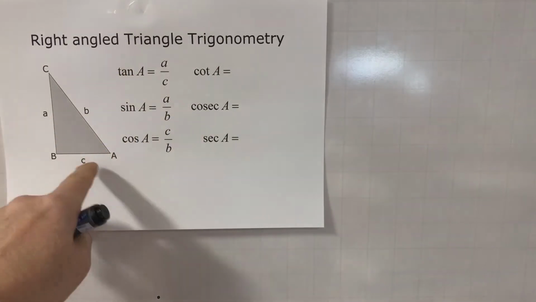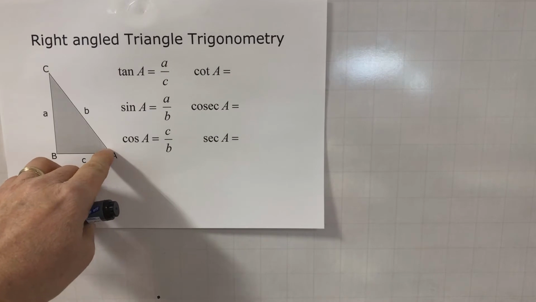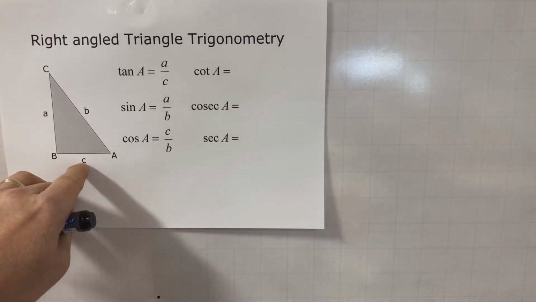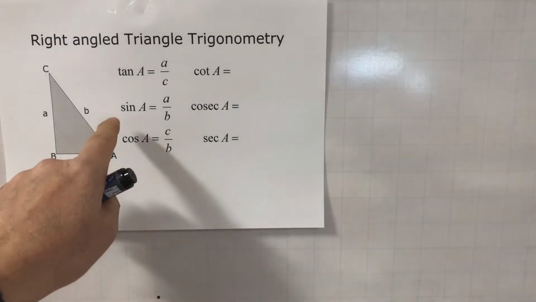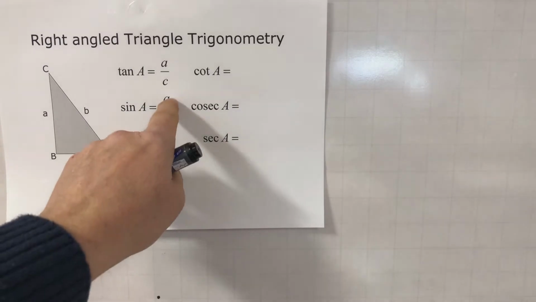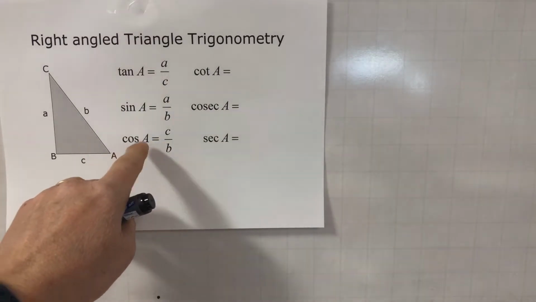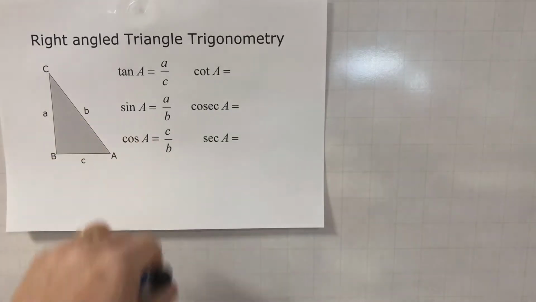Tan is equal to, if I go off the angle A as I've put in here, tan is equal to the opposite over the adjacent, so A over C in terms of the triangle I've drawn here. The sine is equal to the opposite over the hypotenuse, so A over B, and the cosine is equal to the adjacent over the hypotenuse.